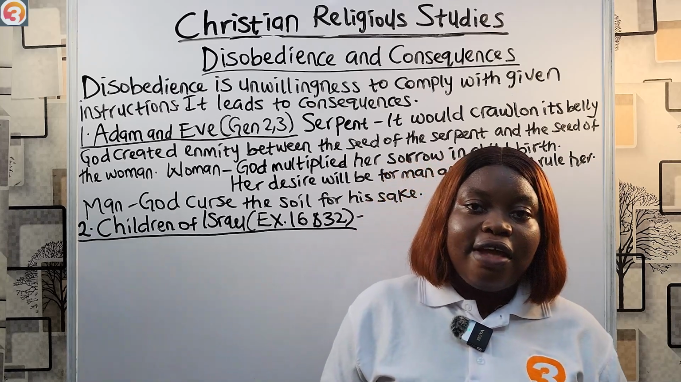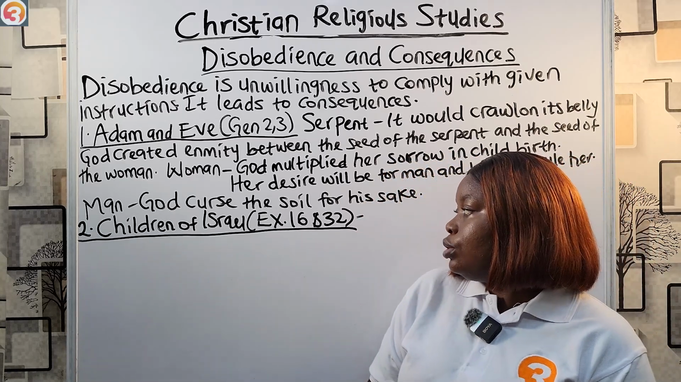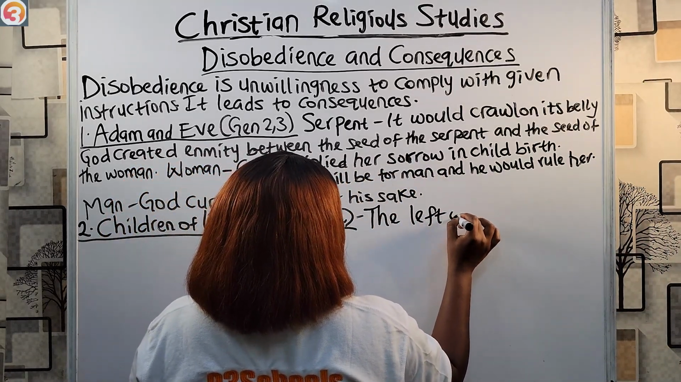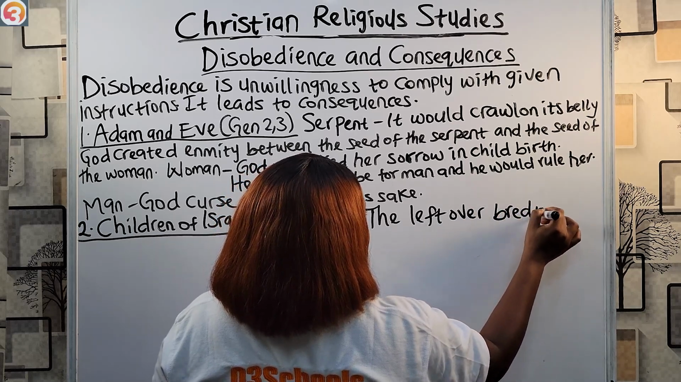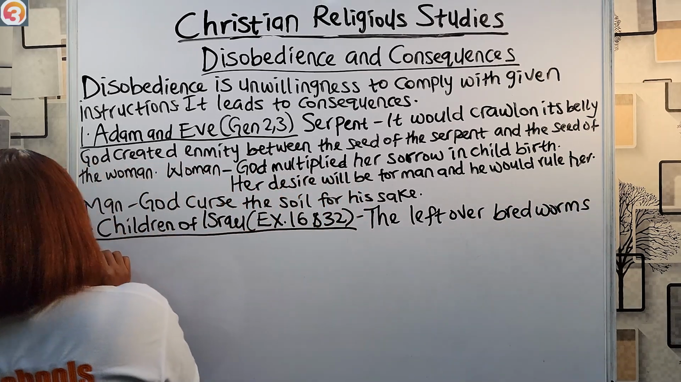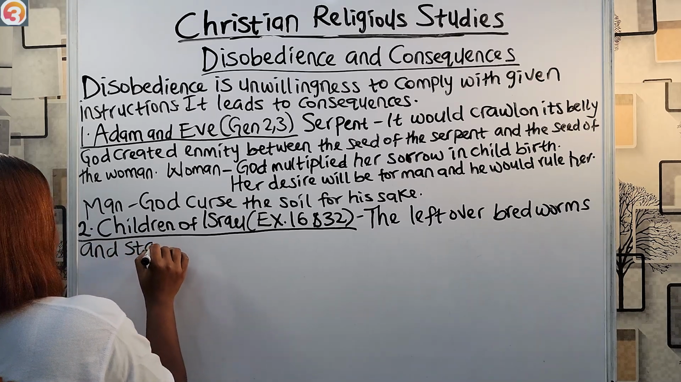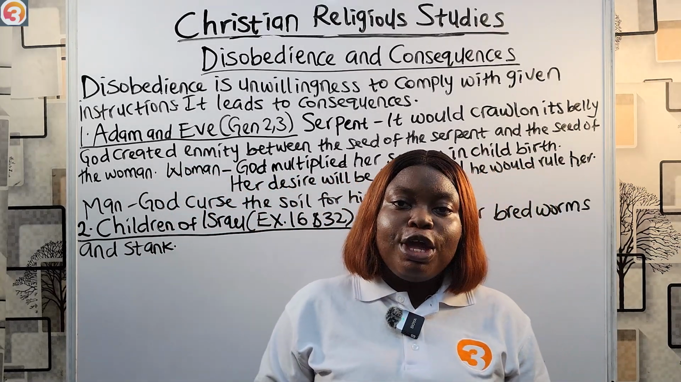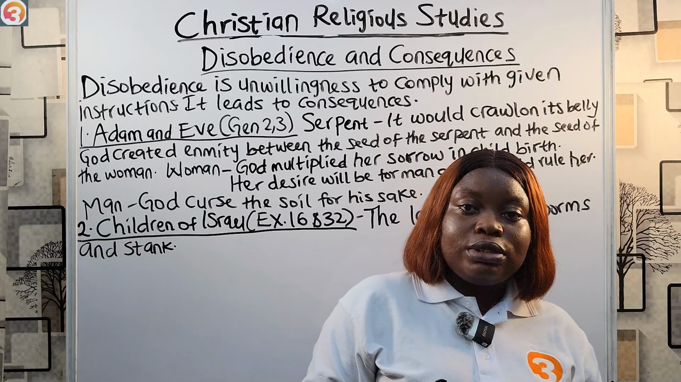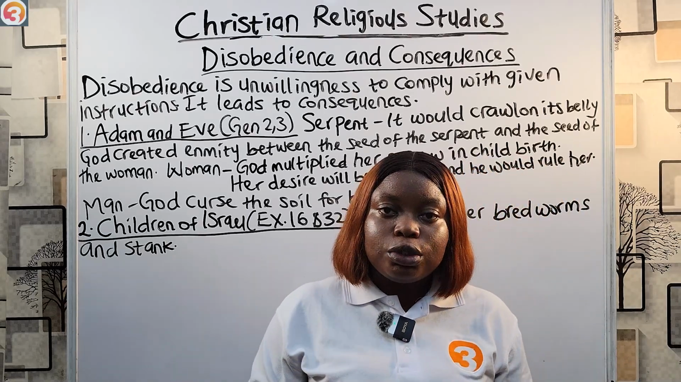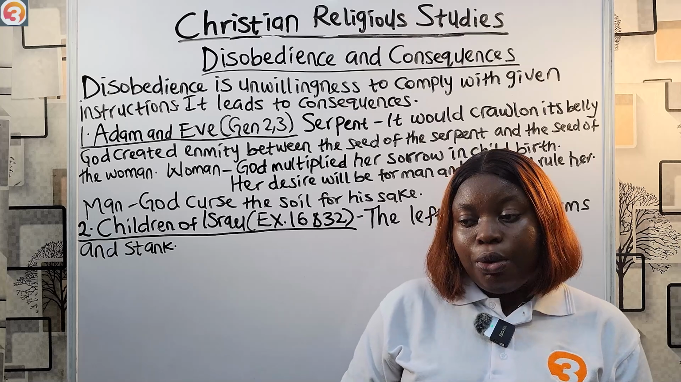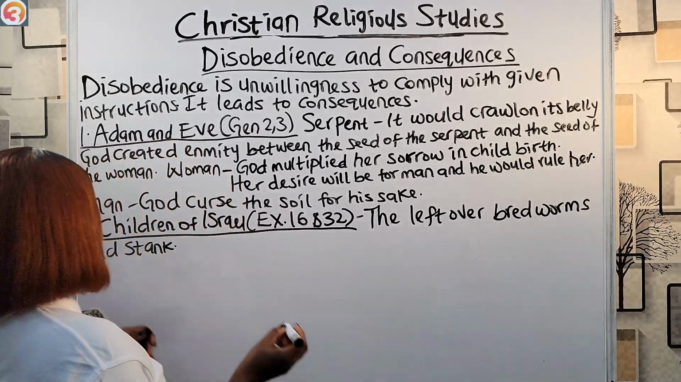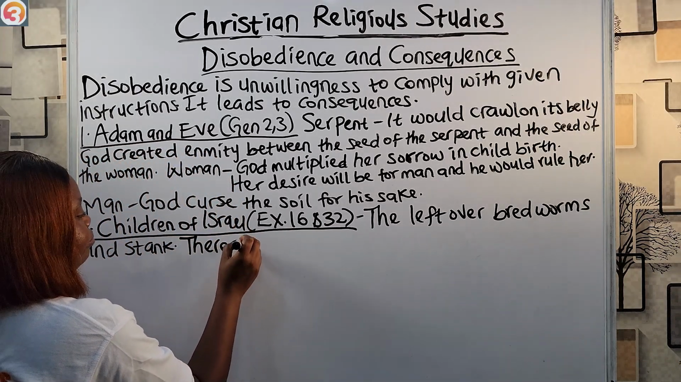By morning, what was left bred worms, and it stank. So they took too much and it spoiled. The leftover bred worms. It became useless. Also, on the sixth day, God asked them to take what would be enough for them for 2 days, because they would rest on the Sabbath day, so they would not go to the field to gather food. But some people disobeyed, and on the Sabbath day, they still went out to gather, but they didn't get anything. There was nothing to gather.